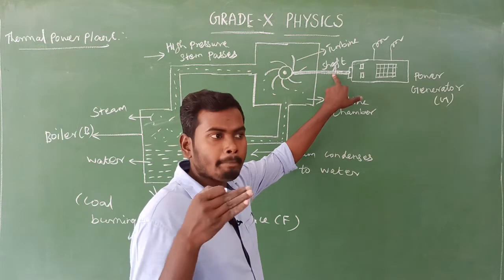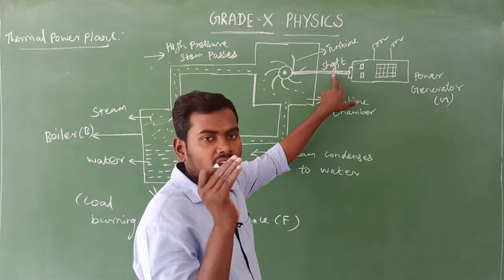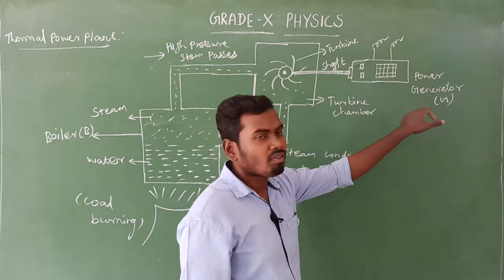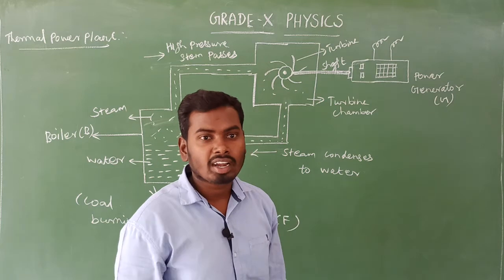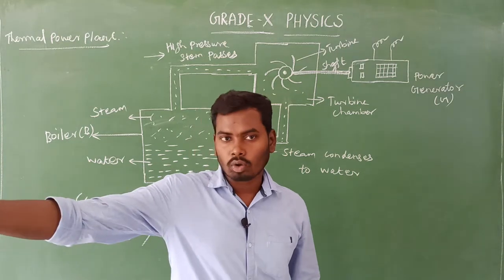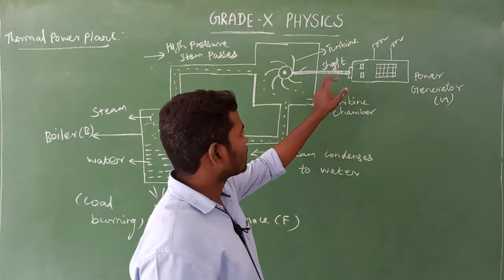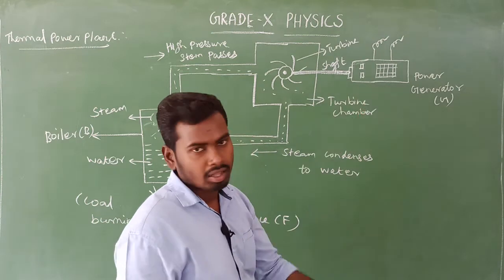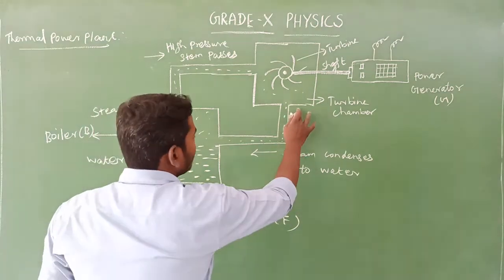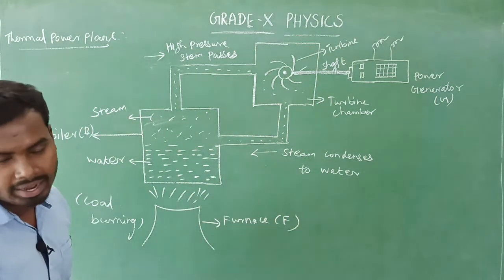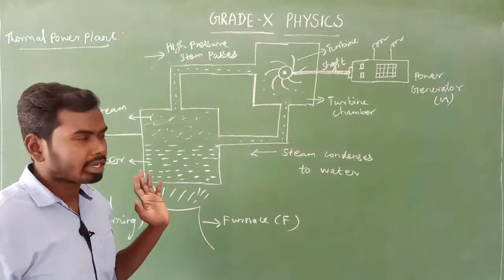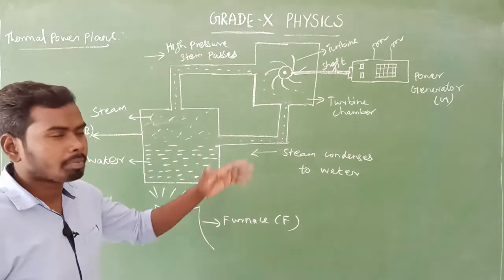Shaft means nothing but a very long rod. That is the shaft. This shaft is connected with the power generator. In general manner, we can say that is the generator machine. Look, there is a generator. Okay, yes, the shaft is connected with the power generator there. So there is one pipe which connects the turbine chamber and the boiler again. Okay, so that is the setup. The thermal power station setup is completed.